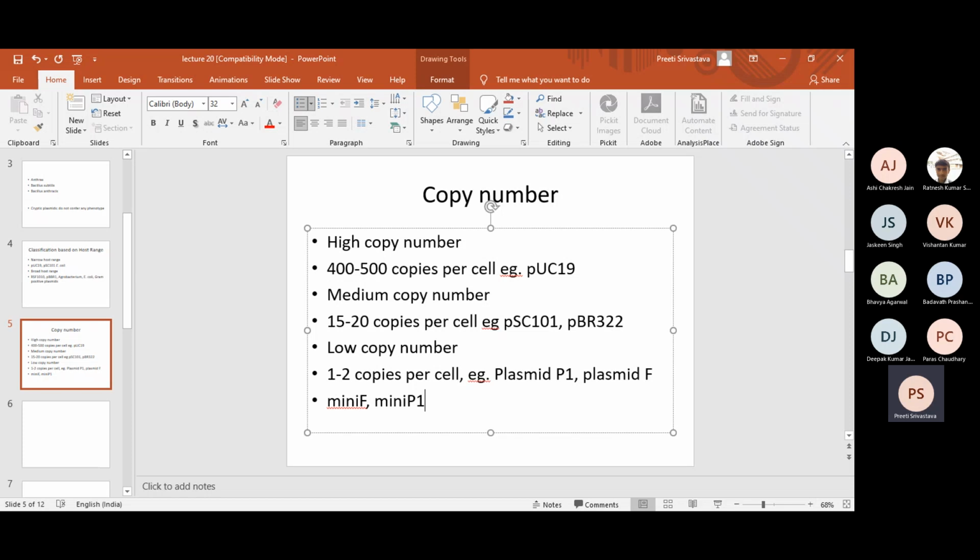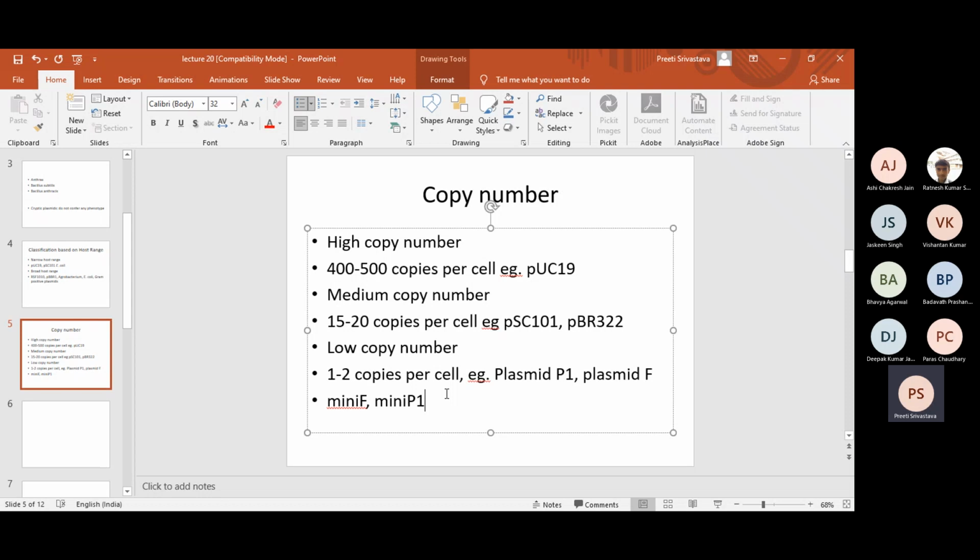The advantage is that once you have this mini F or mini P1, you can easily clone very large inserts so that the final size of the plasmid is up to 100 kb, because that is the original size of the plasmid. That also makes sense because the size is so big, about 100 kb, and therefore it is present in low copy number because it will take some time to replicate the entire 100 kb. So this plasmid is present in low copies, 1 to 2 copies.